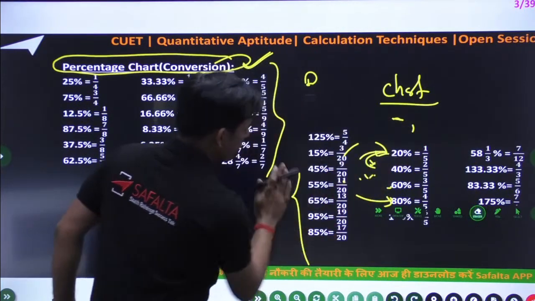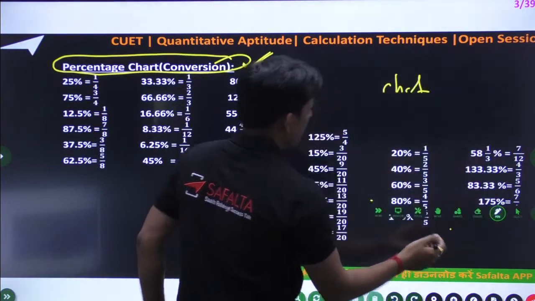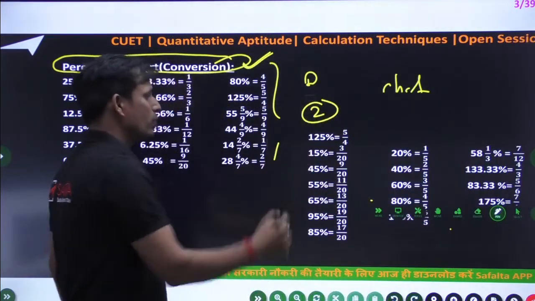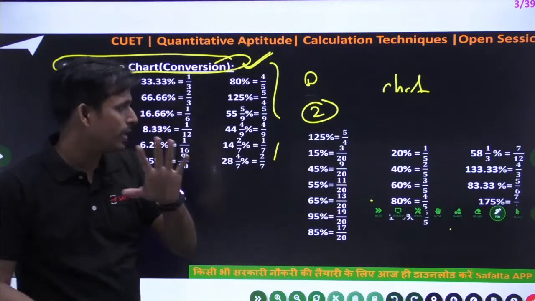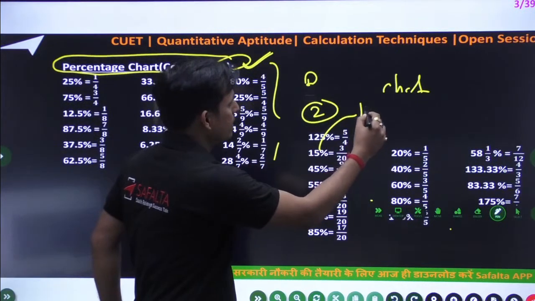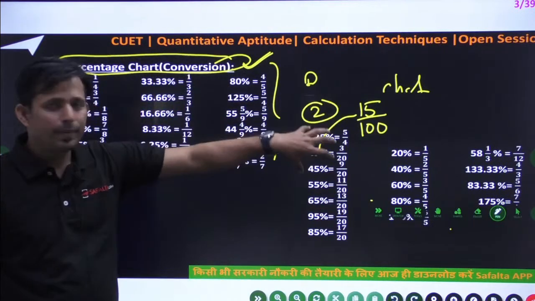So this is the first one. The second one is also very important for all of you. Okay, so the second one is this one. That is, any number ending with 5, cancel the numerator by 5. Like suppose I am talking about 15%. Generally you write 15% as 15 by 100.